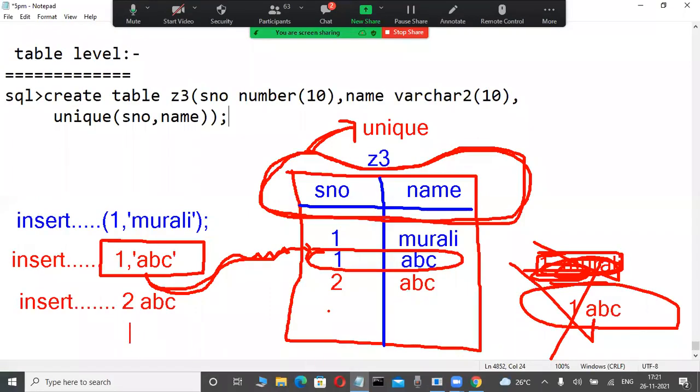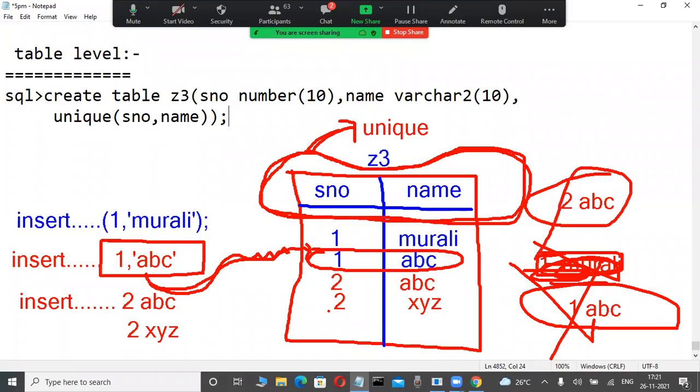Again 2 XYZ, possible? Yes, now 2 XYZ is possible. Individual column duplicate data is not a problem. Whether the record is duplicate or not, it will be checked. 2 XYZ possible. Again 2 ABC possible. Now I try to insert 2 ABC again: impossible. Why? Because the duplicate record is already there. Okay?